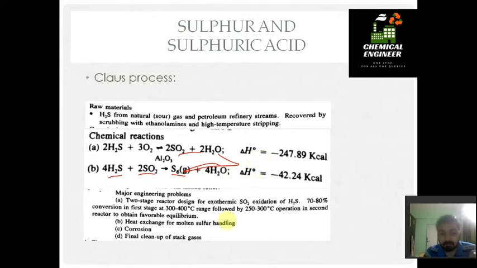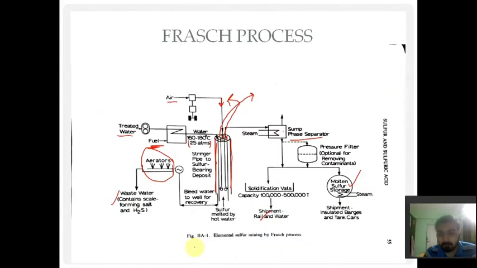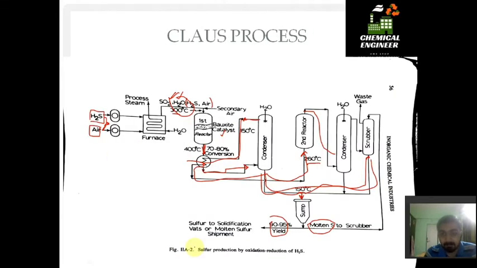Third is corrosion. We all know that sulfur gases are always corroding. So the third problem is corrosion. And the fourth problem is final cleanup of stack gases. You know we are getting stack gases from this scrubber. So final disposal of stack gases is also a major problem for this process of Claus.